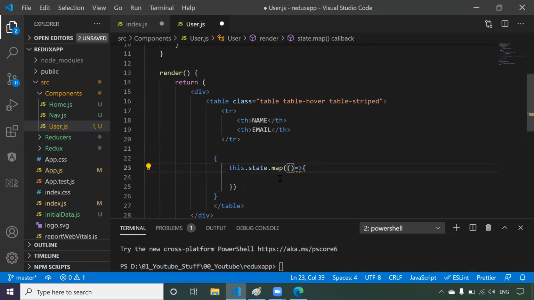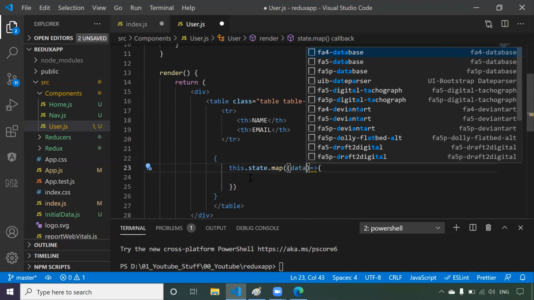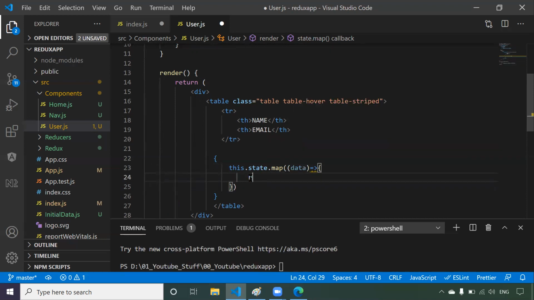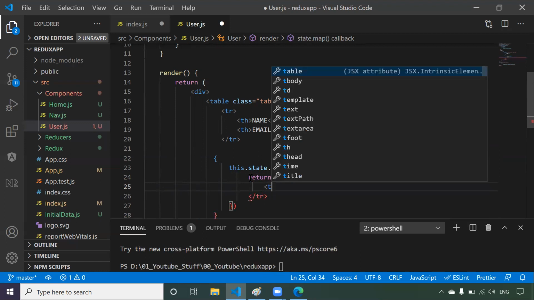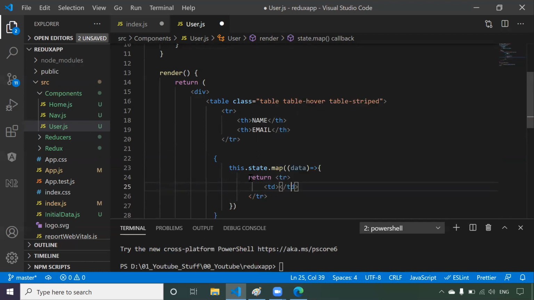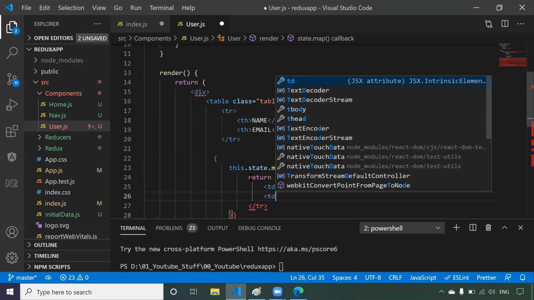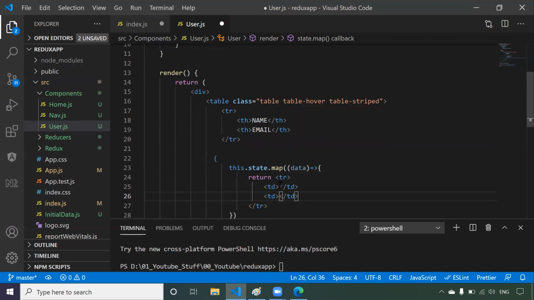Now here it will take each and every object. It will be like data. Now I want to return one row. One object means one row. In that it should be one td and it should have one more td. The first td should be name, so it's something like data dot name.